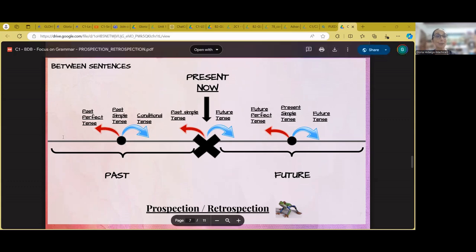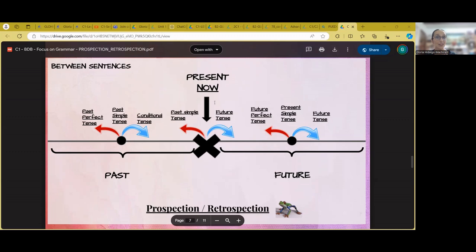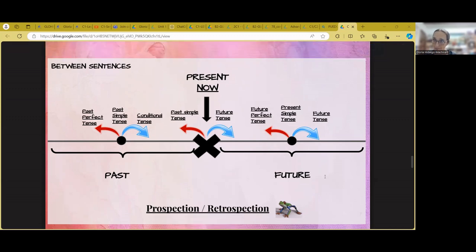Obviously, as I am in the past simple meaning present, when I mean something that might take place in the future, my prospection will not be future, it will be conditional. And what happens when I am hypothesizing about something that might have happened in the past, but it's just a hypothesis? Instead of using the past simple, I use a past perfect tense. But that's exactly what happens with conditionals.